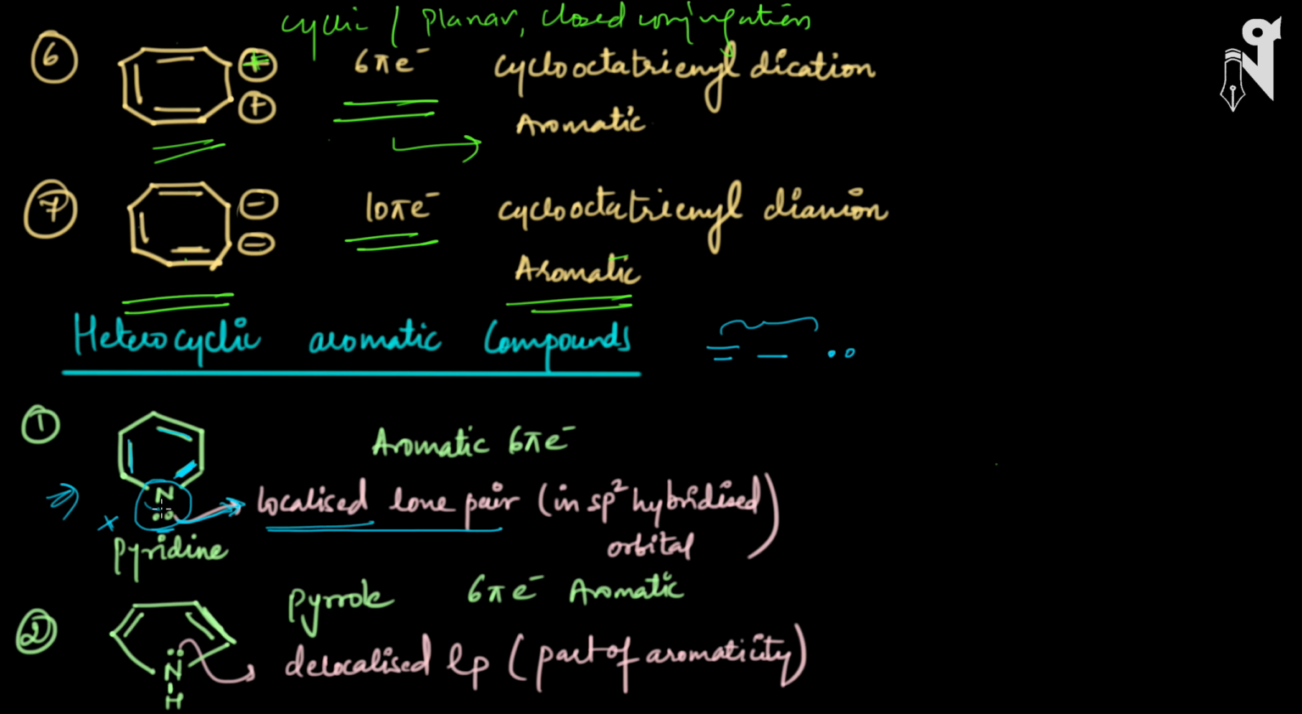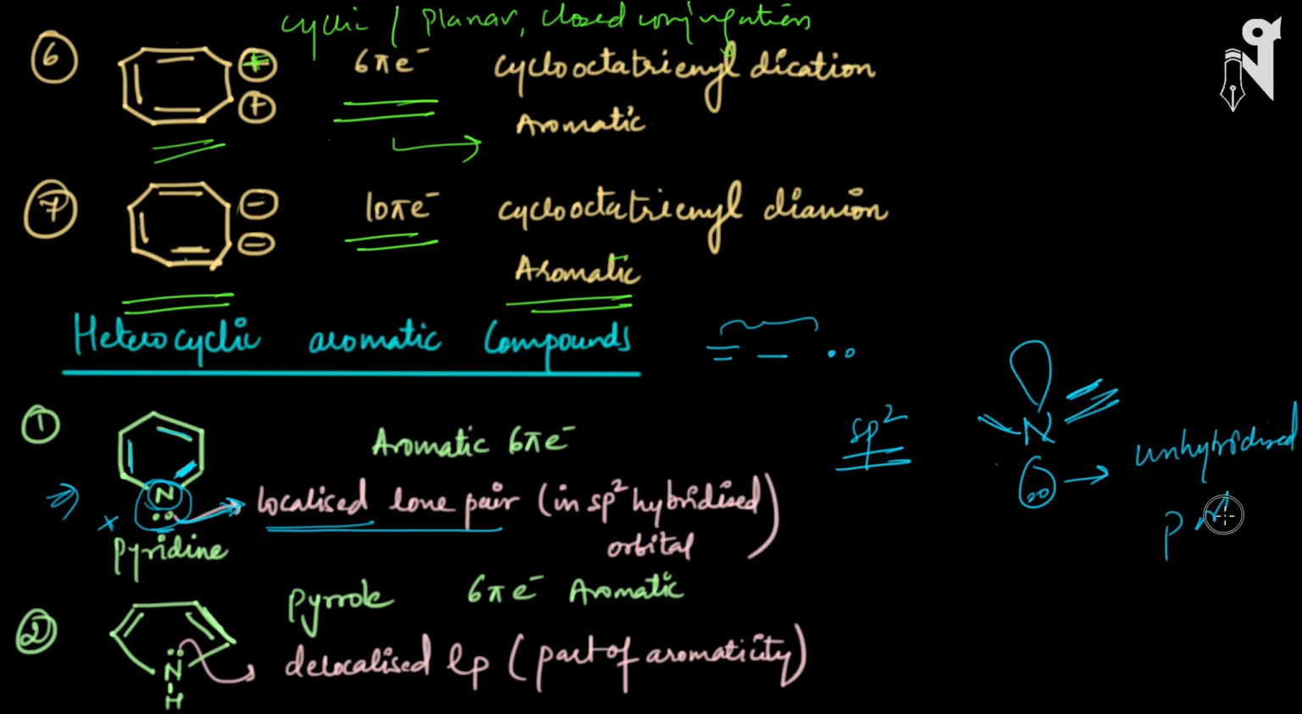But when you talk about the nitrogen over here, this is still sp2 hybridized. Why? Because nitrogen has 3 bonds like this, and these are in the sp2 hybridized state, whereas the pair of electrons which nitrogen has is in an unhybridized p orbital. So that is the reason this nitrogen is not sp3, this nitrogen is sp2. So this makes this molecule aromatic. It is planar, it has 6 pi electrons, and closed conjugation, and this makes this molecule aromatic. Now look at the next compound.